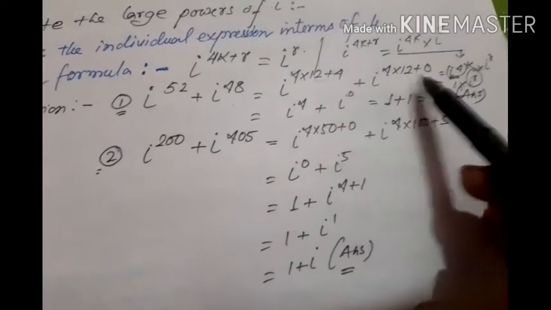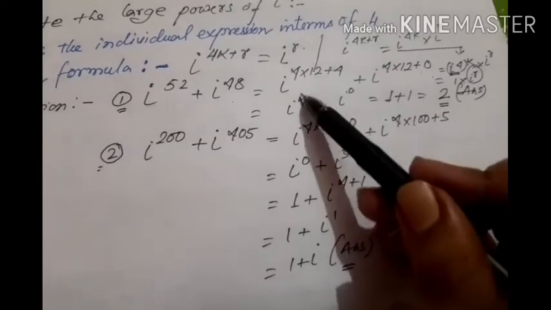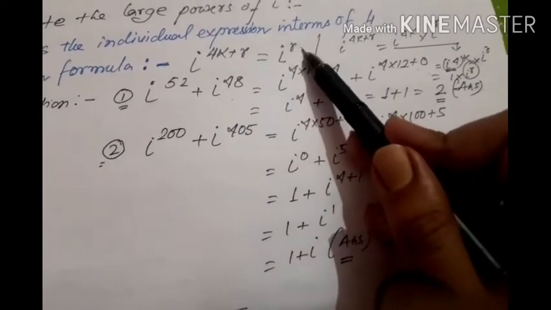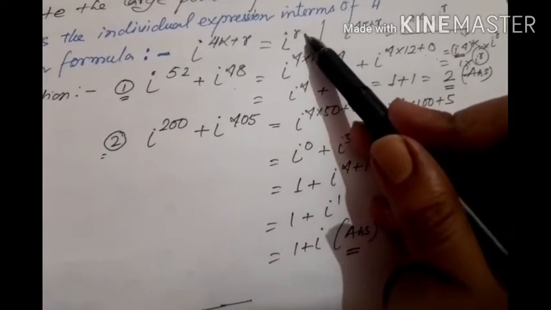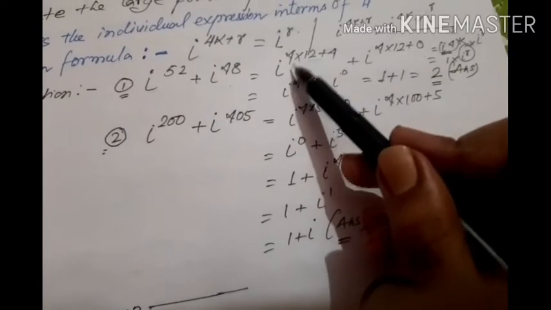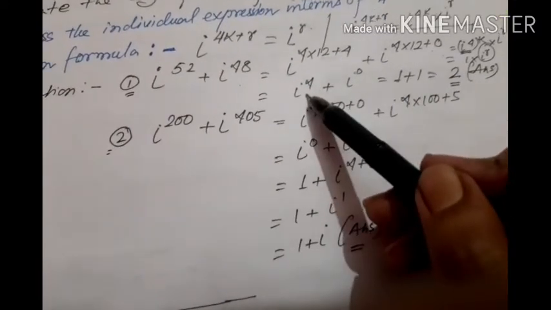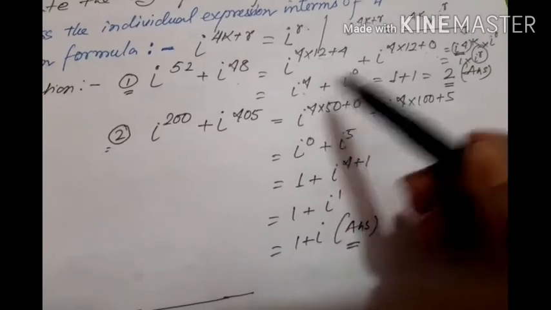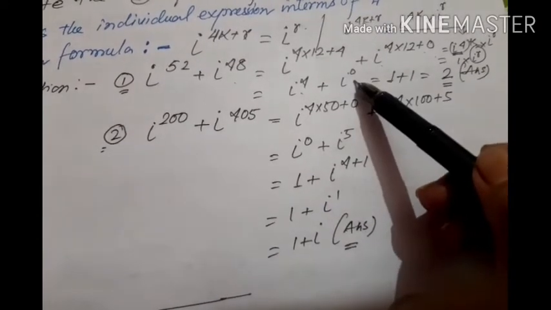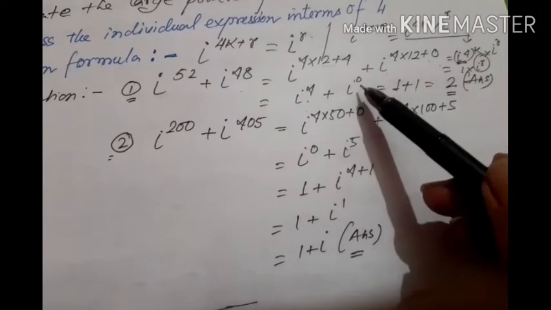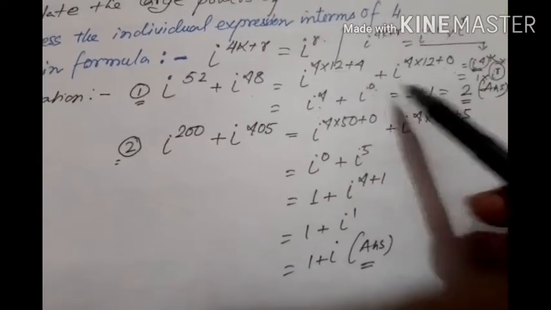In that way I have written it; otherwise you can do it directly. So in i to the power 4k plus r, the remainder will be the final integral power of i according to the rule. That's why i to the power 4 into 12 plus 4 leaves i to the power 4. Similarly i to the power 0 is left. So i to the power 4 means 1, and something to the power 0 is always 1. So 1 plus 1 is 2.